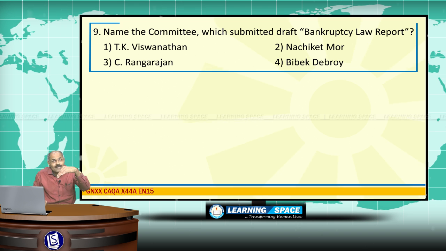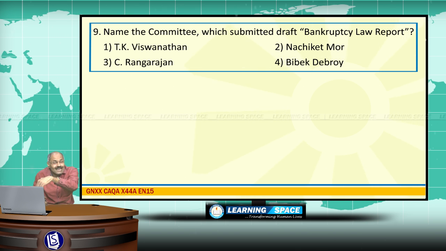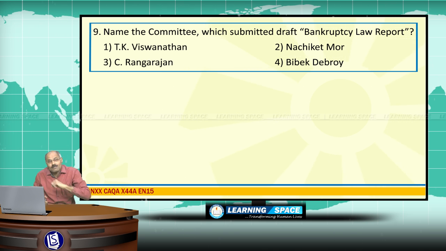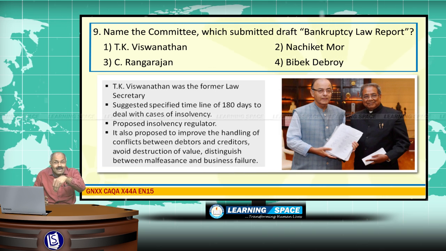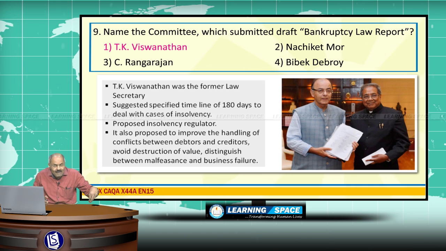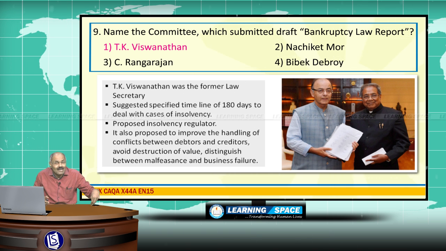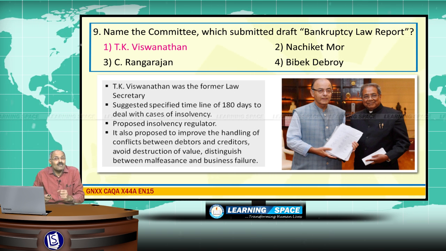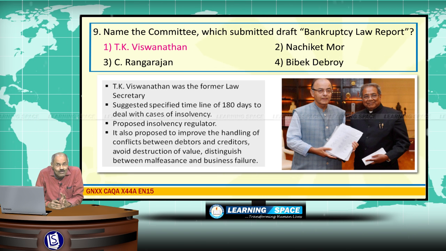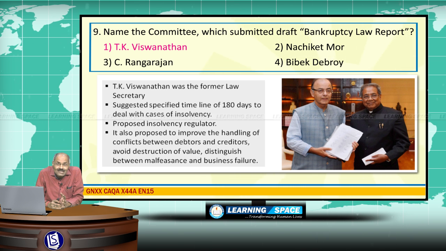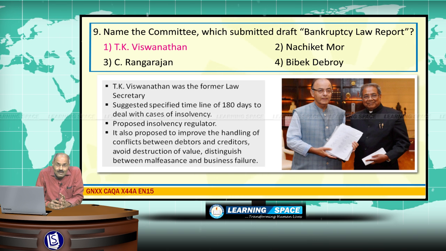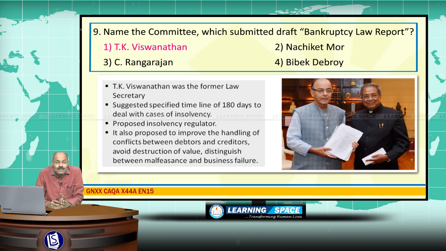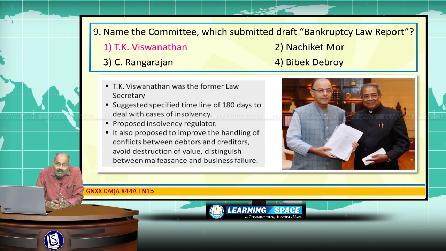Name the committee which submitted the draft bankruptcy law report. Recently, the bankruptcy law report was submitted by T.K. Viswanathan. T.K. Viswanathan was former law secretary, and please don't forget, the Easwar committee will look at the Income Tax Act of 1961. The T.K. Viswanathan committee recently submitted a draft report on bankruptcy law.